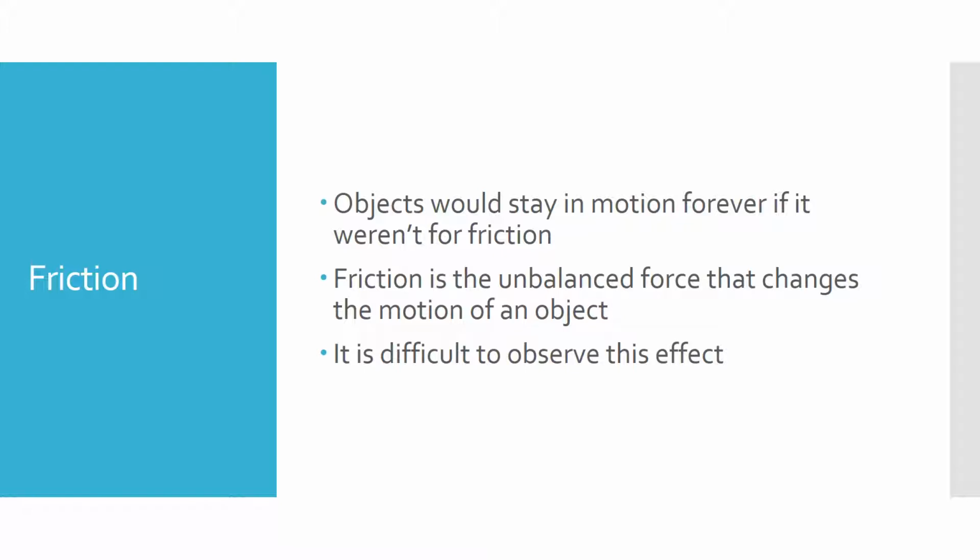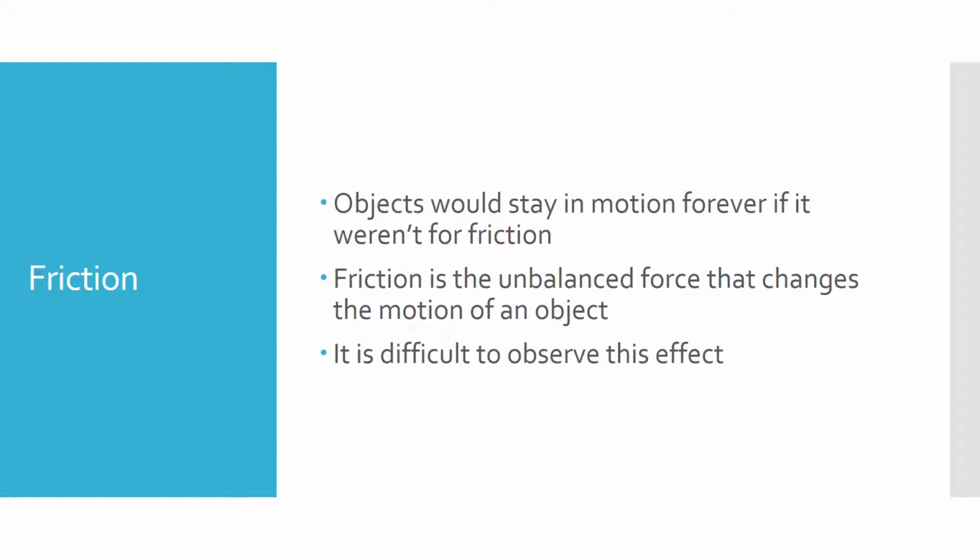So if it weren't for friction, like I said with the ball, the objects would stay moving forever. It would never stop. The only reason that a soccer ball, when you kick it, slows down is because of friction. The only reason that when you throw a baseball, air resistance, which is a type of friction, makes it not go farther and keep going horizontally is because of friction. It is an unbalanced force that causes the object's motion to change.